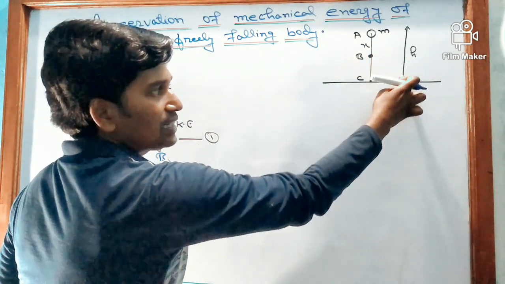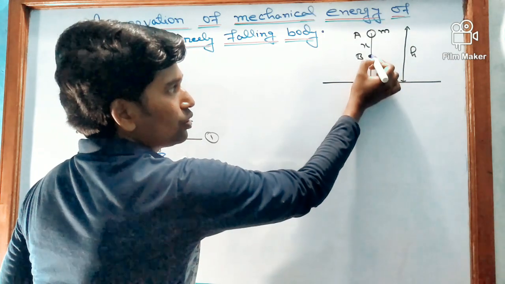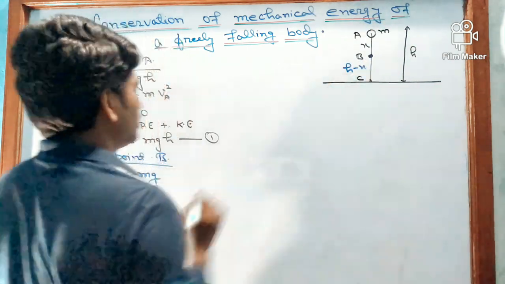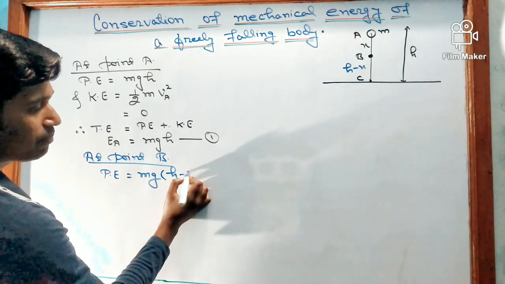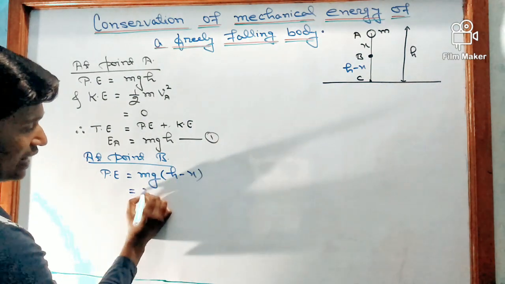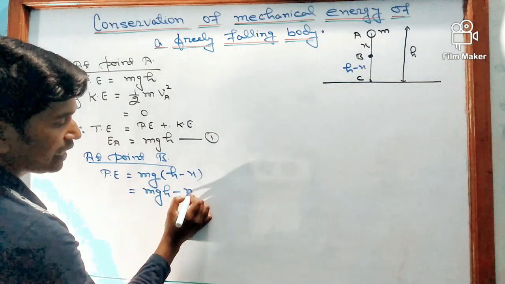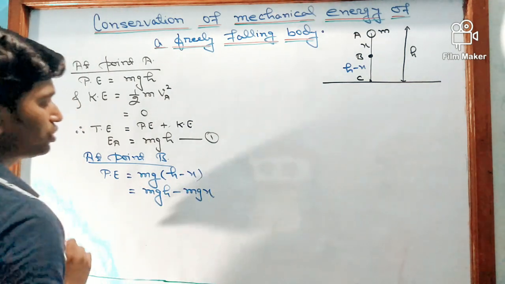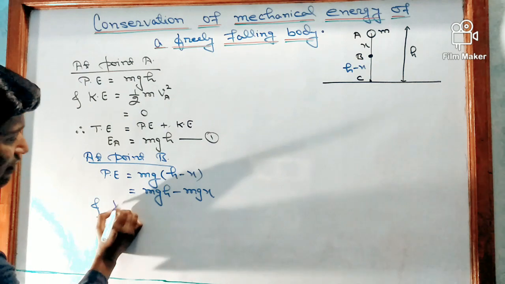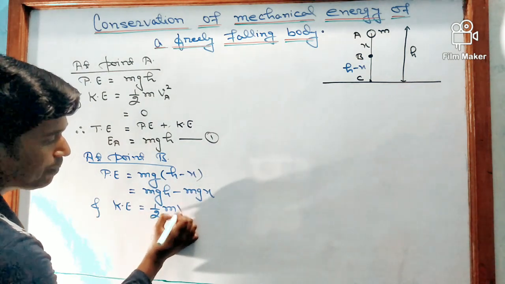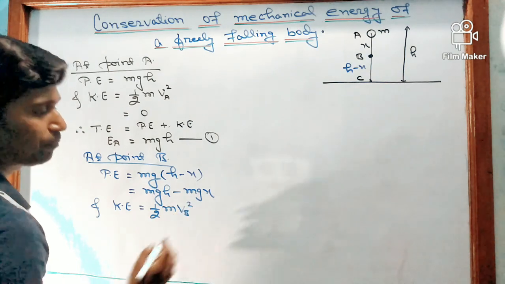As the total height is h and the distance fallen is x, BC will be h minus x, so the height is h minus x, and we can write mgh minus mgx. So this is potential energy. And for kinetic energy, we can write 1 by 2 m vB squared.